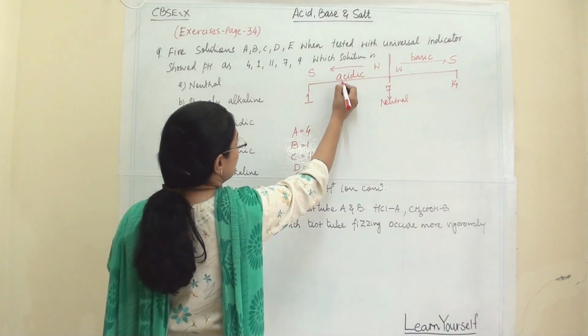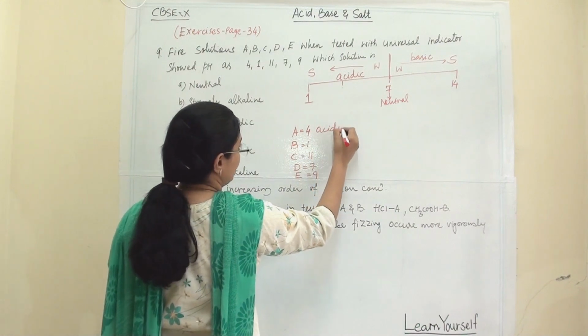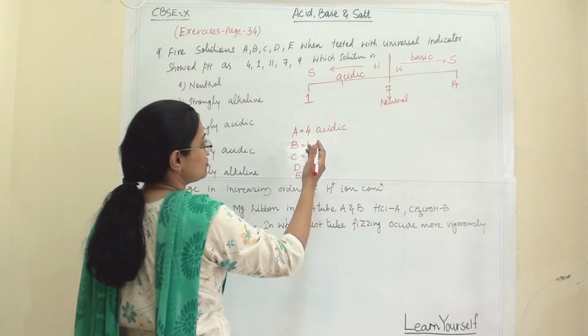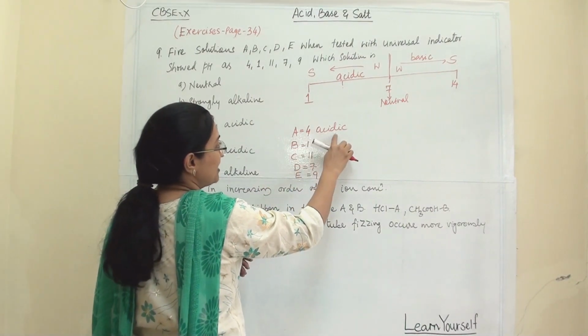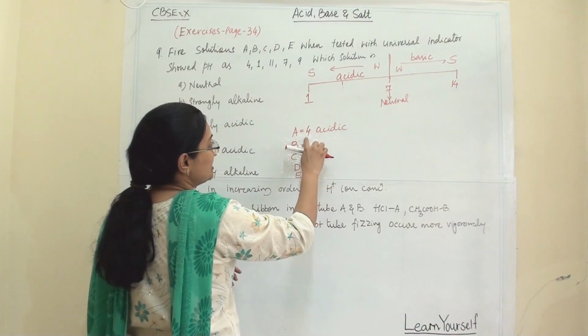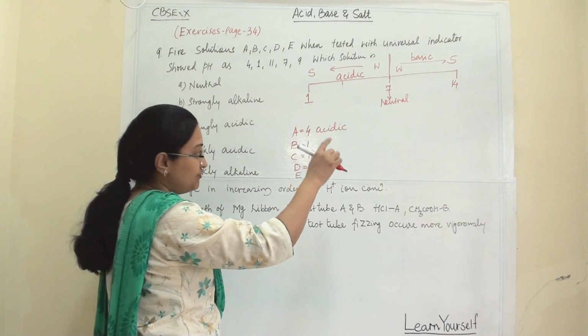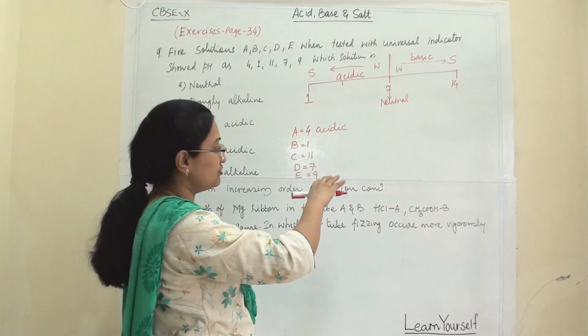4 is here, so it is acidic. Now we have to choose whether it is a weak acid or a strong acid. That we will see later. It is always relative. If this 4 has been given and 5 has been given, then 4 will become a strong acid and 5 will become a weak acid. So we have to see what all pH have been given to us.